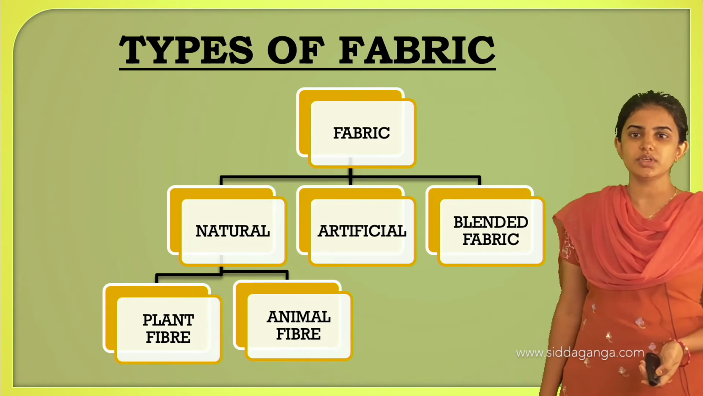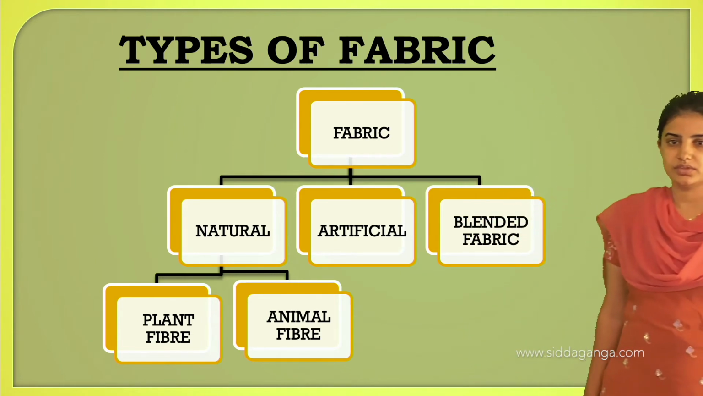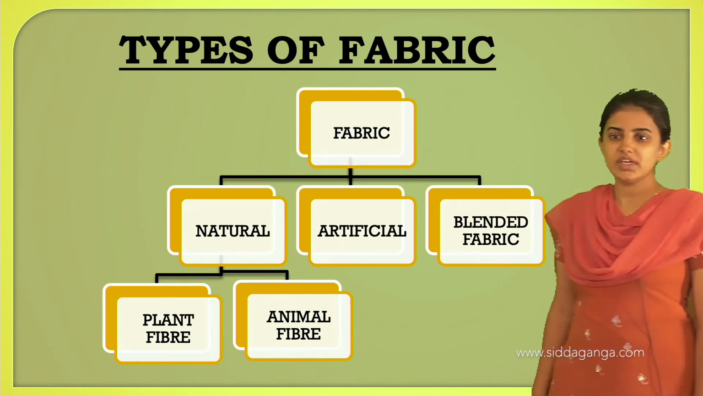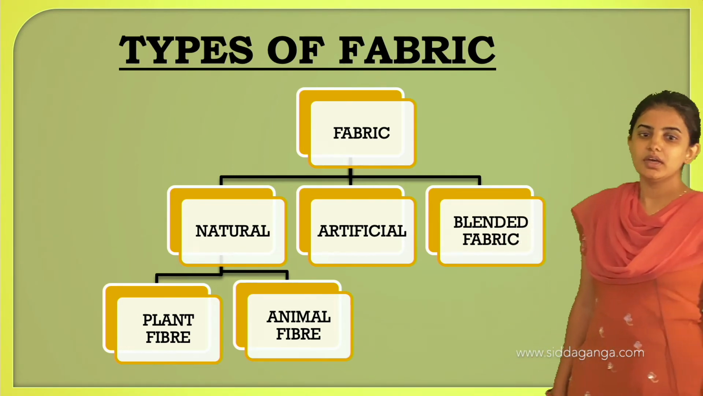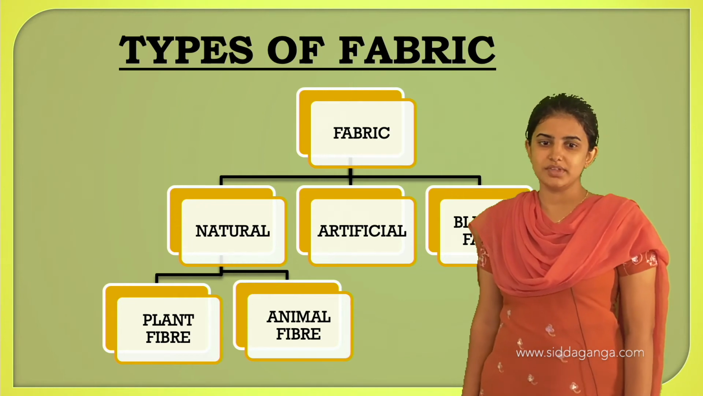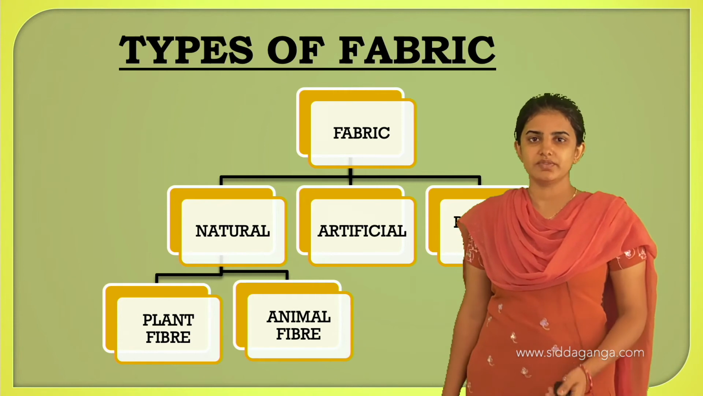Next we shall move on to the types of fabric. Fabrics can be divided into three types: natural, artificial and blended fabric. Natural fabric is categorized into two main parts: one is plant fiber, and the other is animal fiber.